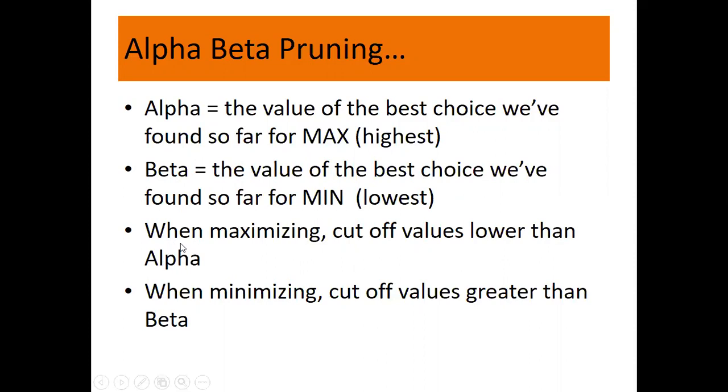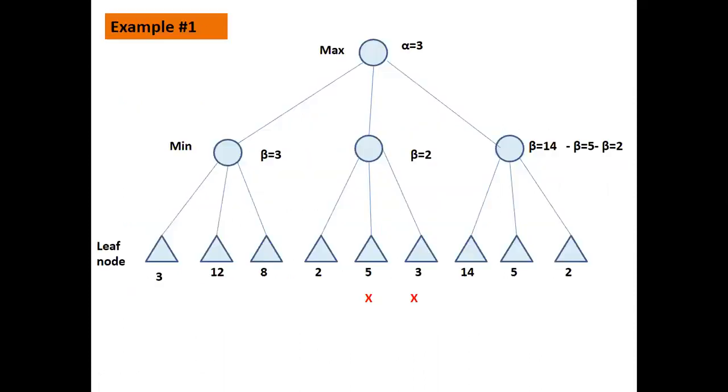In fact, when maximizing, cut off values lower than alpha. When minimizing, cut off values greater than beta. This will be more clear as we go through some examples.